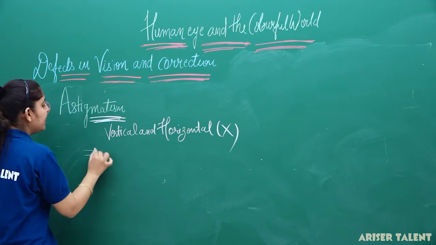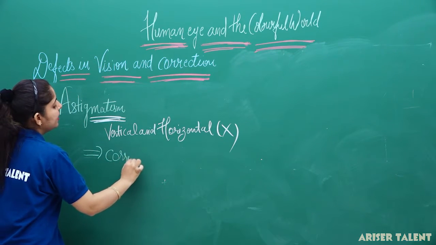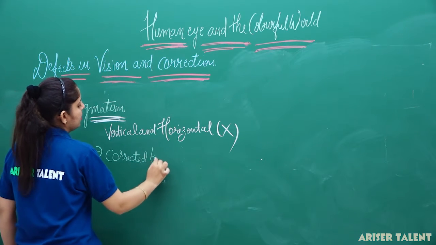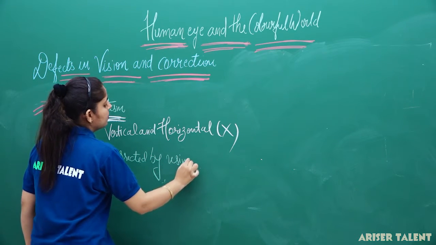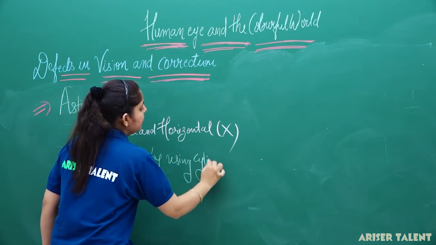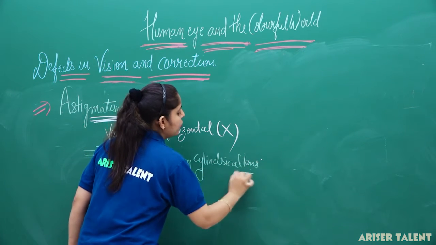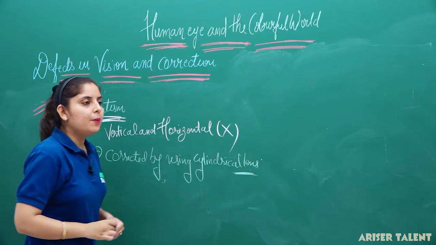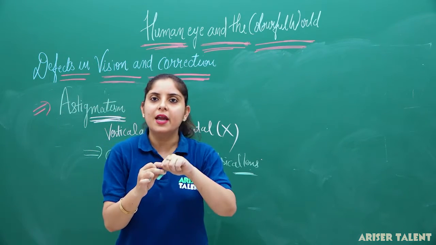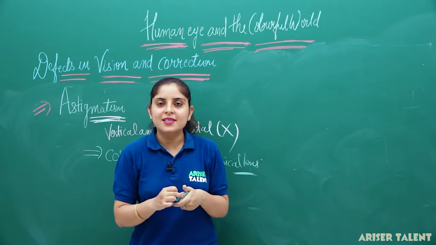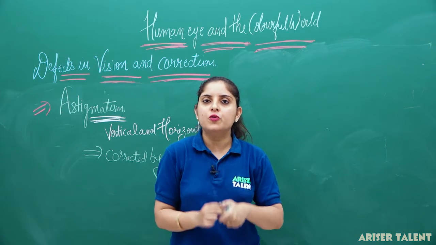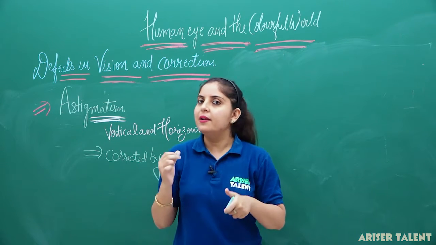These can be corrected by using cylindrical lenses. When you are not able to visualize things horizontally and vertically, it is known as astigmatism, and this defect is usually corrected by using cylindrical lenses.